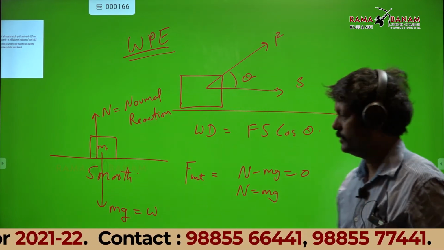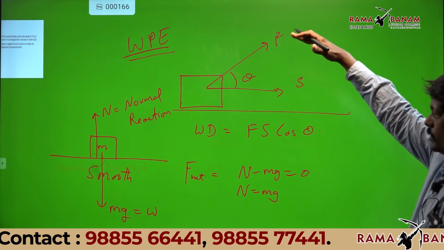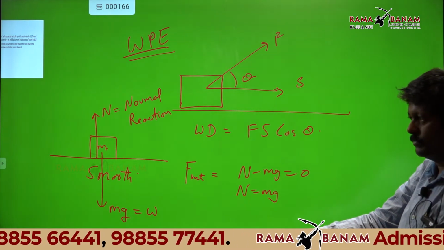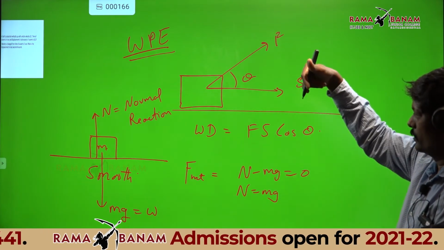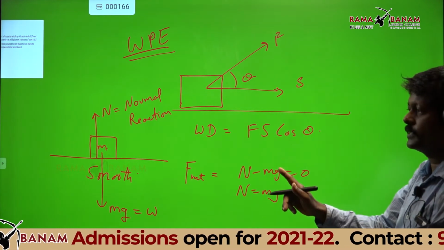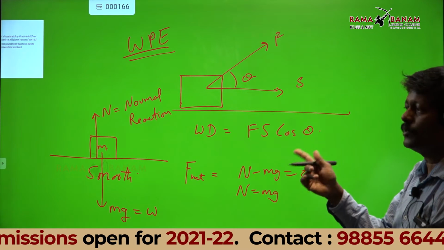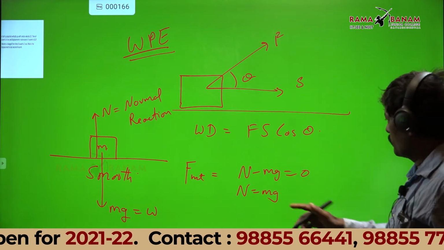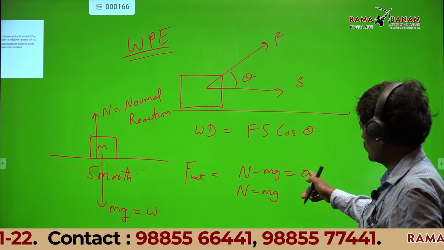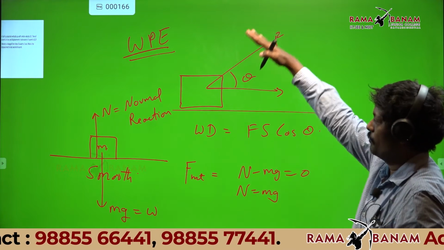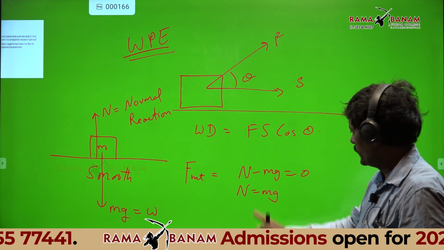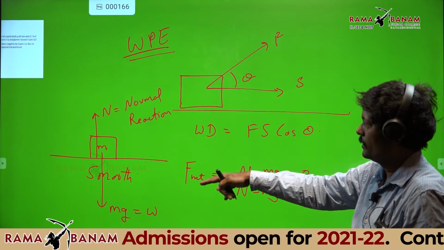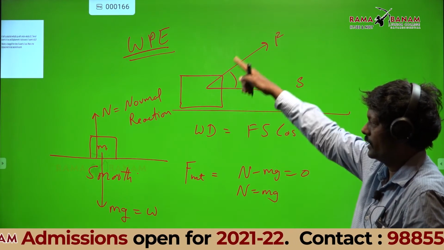Look at that equation. Upward force positive, downward force negative. Or if you take downward force positive, upward will be negative. Net force means the vector sum of the forces. N minus mg is 0, or I can say upward force equal to downward force. When N equal to mg, there is no motion in the vertical direction. You agree?